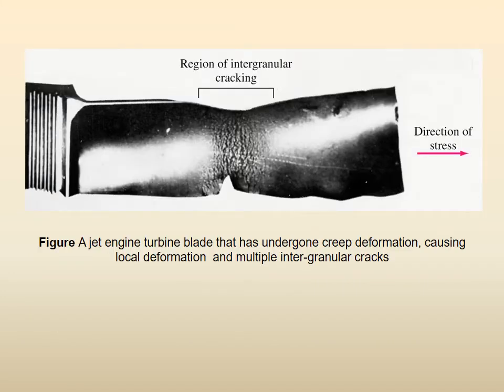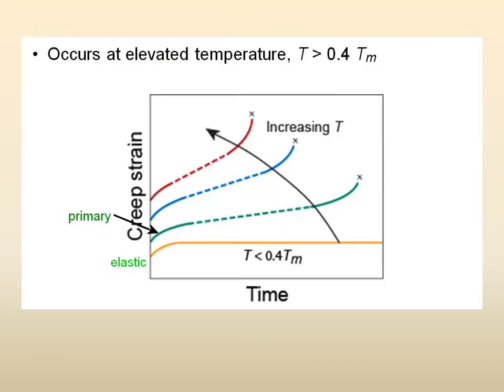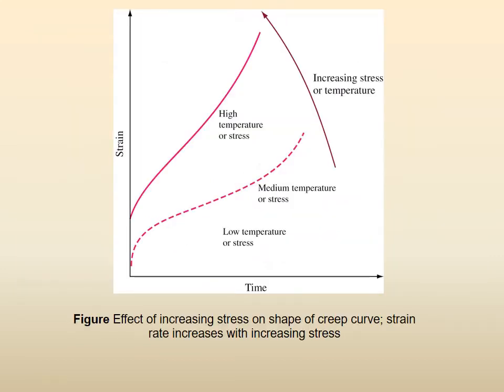We gave you an example of a jet engine turbine blade which has failed due to creep rupture, that there is cyclic loading, yes, but at the same time there is temperature and the load is applied for a long time. We told you that if the temperature is increasing, then the creep strain will be higher and so on, right. So we discussed, and here we showed both the things, that if the applied stress is more, the creep will be more, and if the temperature is more, the creep will be more.